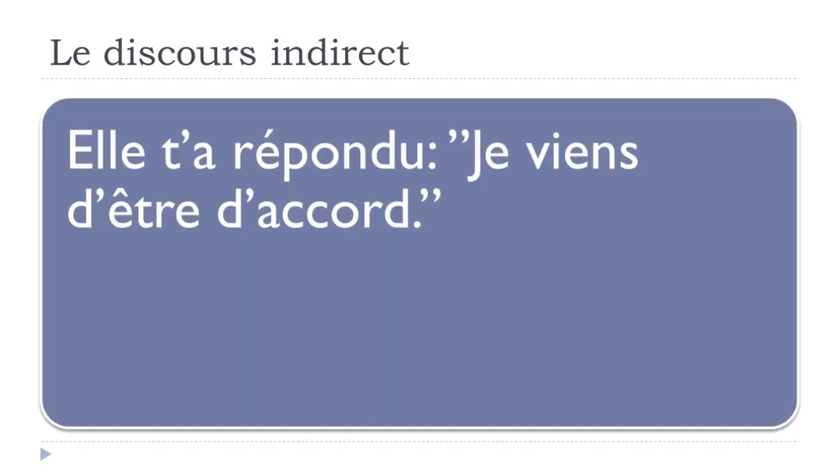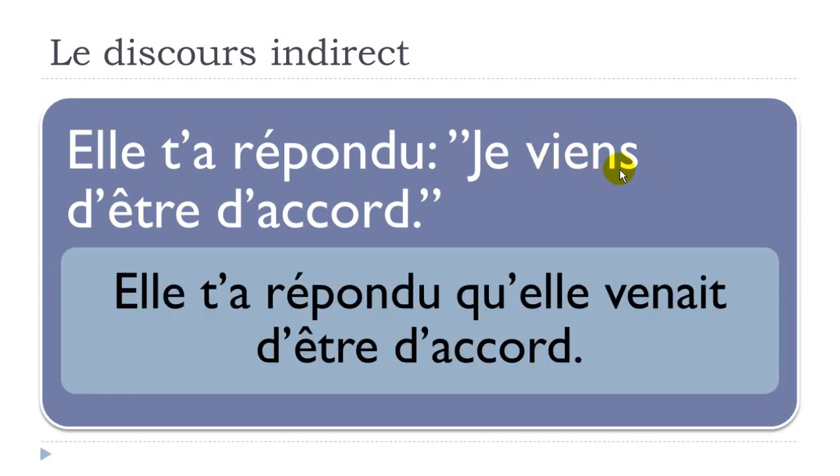Okay, so let's have a look. Elle t'a répondu, je viens d'être d'accord. Okay, so this is what we call le passé récent. So it's the verb venir, and here it's the present form. Okay, and you will have to modify it and to put it at the imparfait form here.